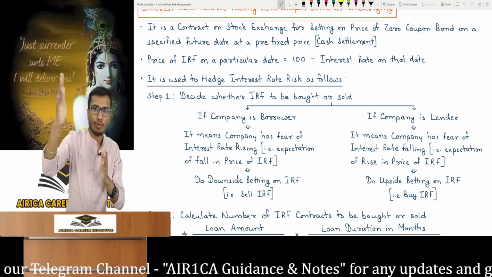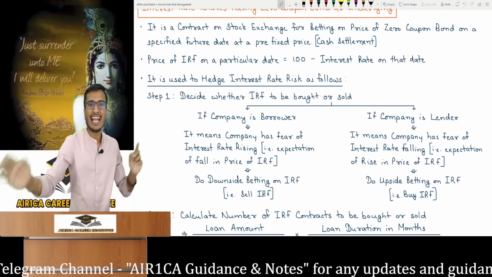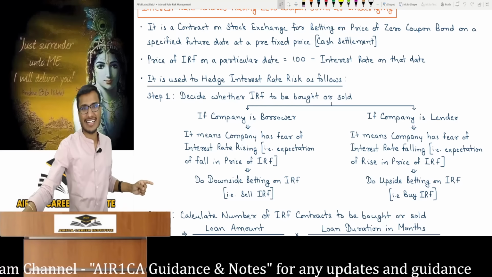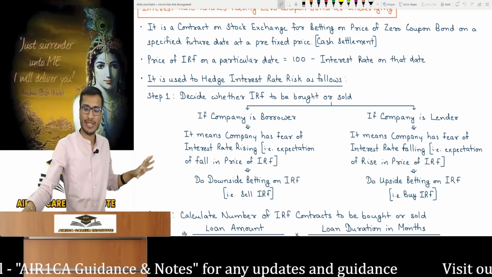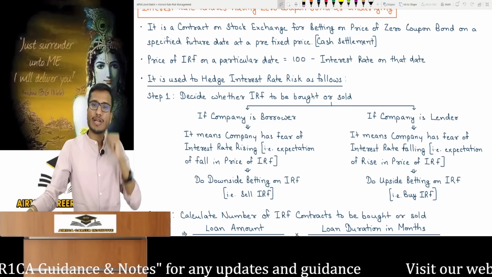As the zero coupon bond is the underlying, its price will fall. If its price is going to fall, it is a downside bet, which means to sell IRF. This is the question type you must solve. The other side of the chart is usually not asked.